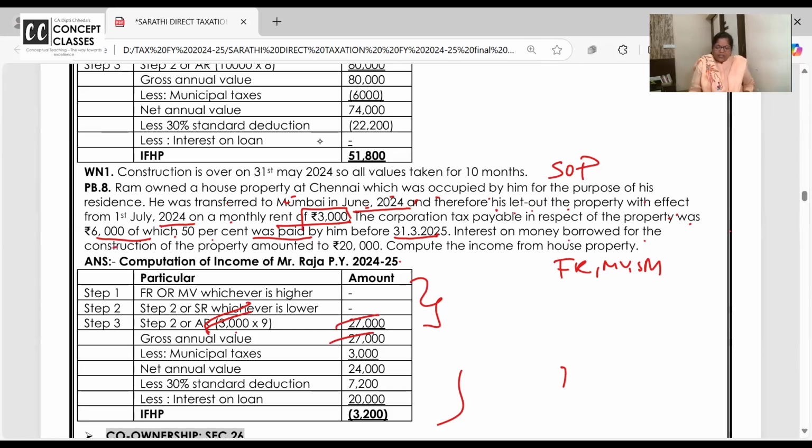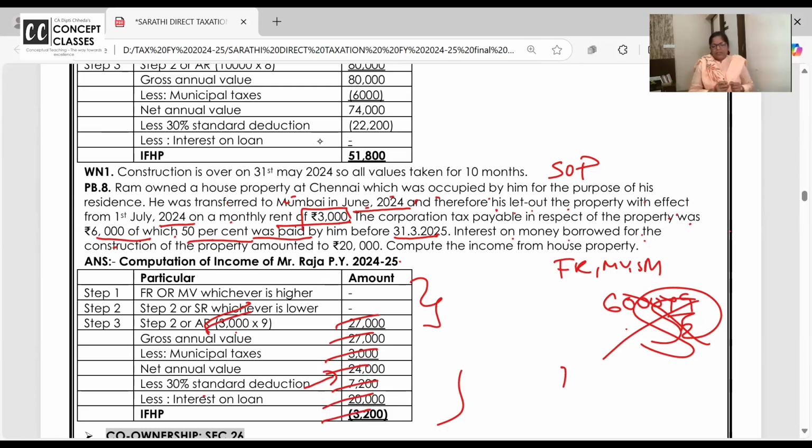Municipal tax 6,000 is mine only, I have to pay 6,000. You can't do 6,000 into 9 by 12, that will be wrong. But only 50% is paid, so 50% I have taken. NAV's 30% is standard deduction, and interest on loan they have given 20,000. This was a pretty simple question.